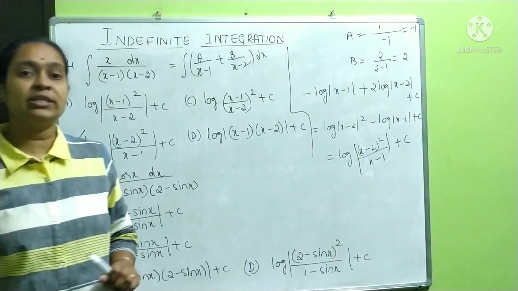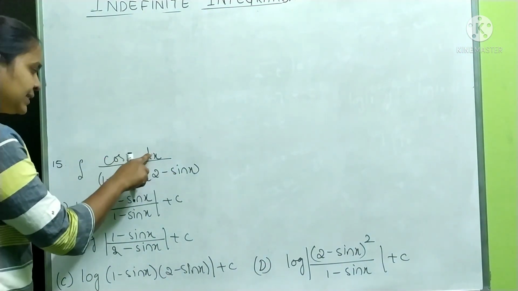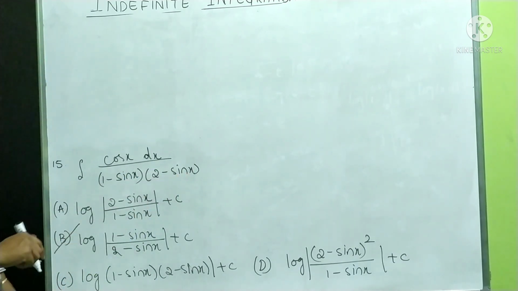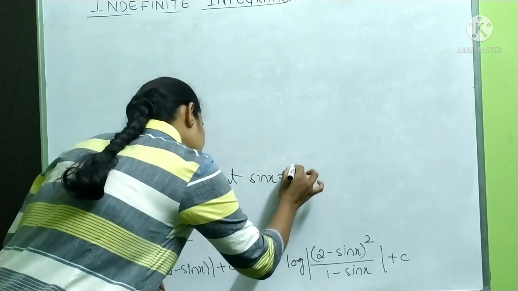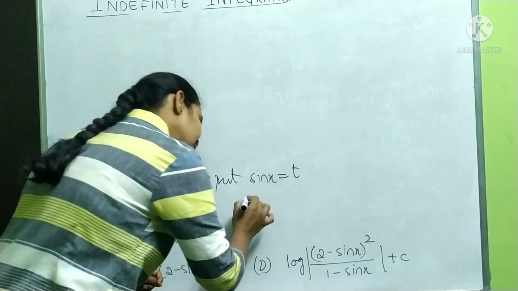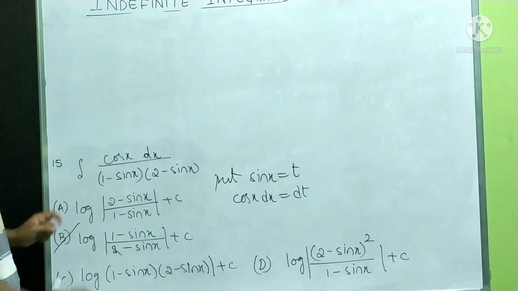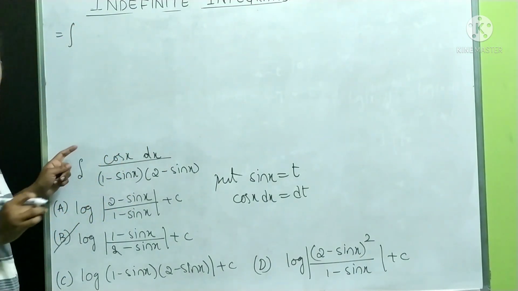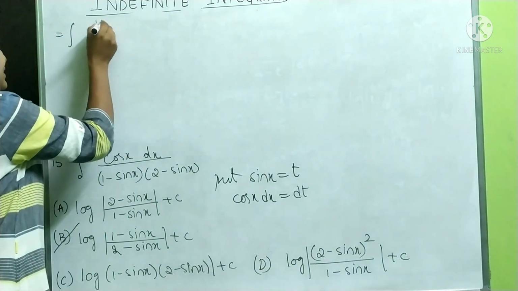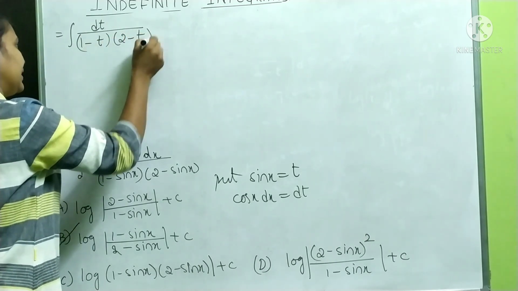Like this, you have to find out a value. 15th one. Integration of cos x dx by 1 minus sin x, 2 minus sin x. What I want to do here is, I will put sin x is equal to t. If sin x is equal to t, differentiate, cos x dx is equal to dt. So our question has changed like this. Integration of numerator cos x dx is dt now. It is dt by 1 minus sin x is t, 2 minus sin x is t.